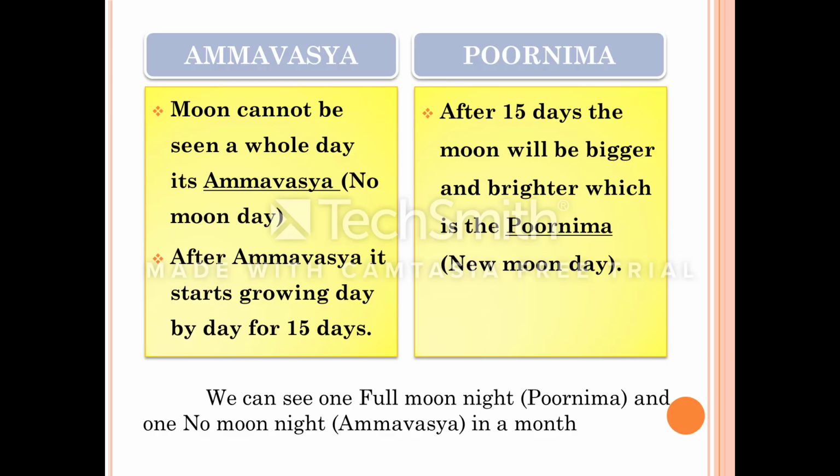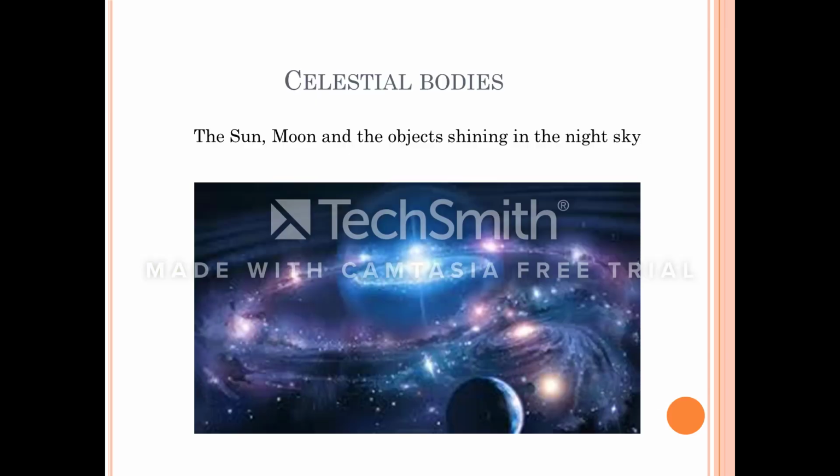The next question is, we cannot see the stars during the day. Why do they go? They did not go anywhere. They remain in the same place only. But as the sun's light is very bright, it does not allow us to see them during the day. The stars are not going anywhere during the daytime. They are remaining in the same place.